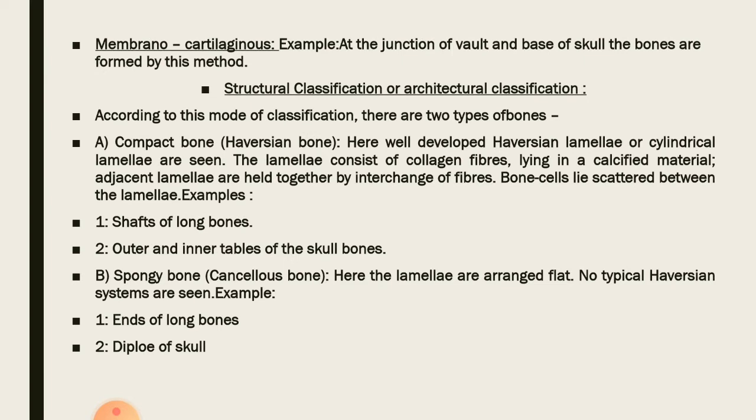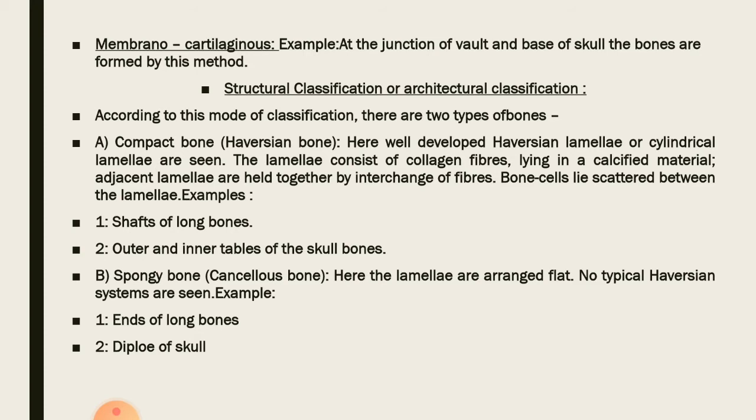The next classification is membranocartilaginous, and in this type of bone development, the bones will partly ossify in membrane, meaning in membranous ossification, and partly it will ossify within the cartilage, or endochondral ossification.